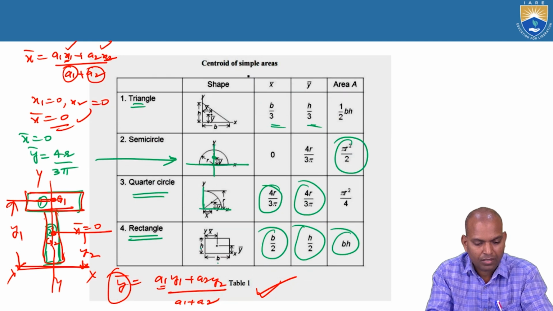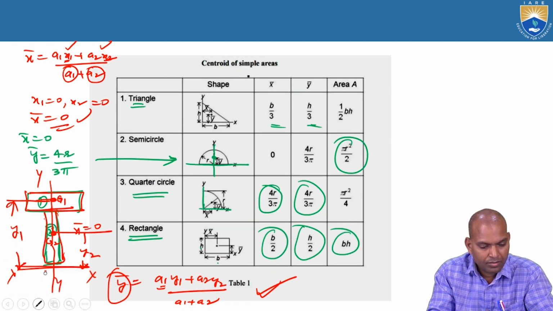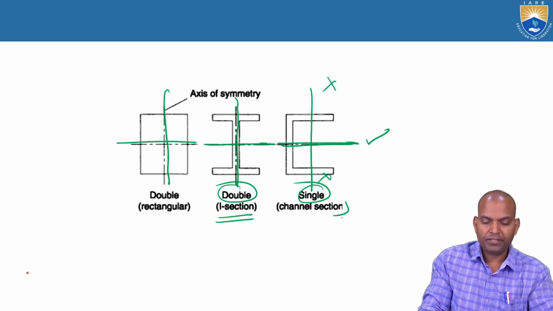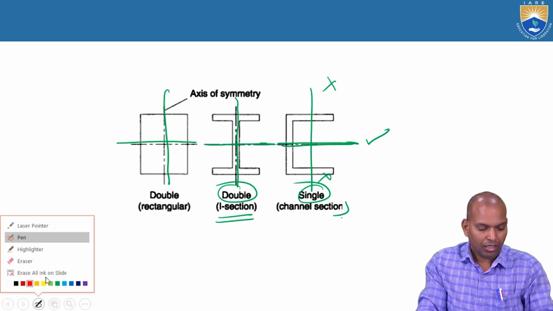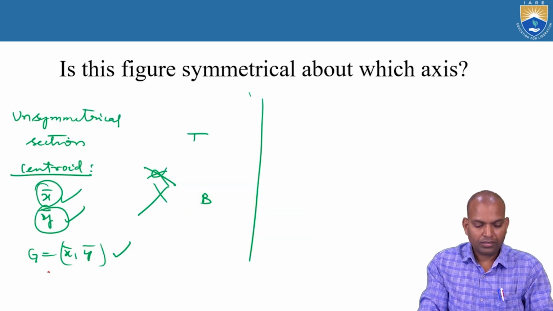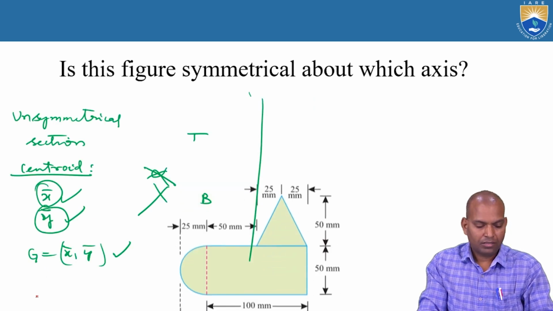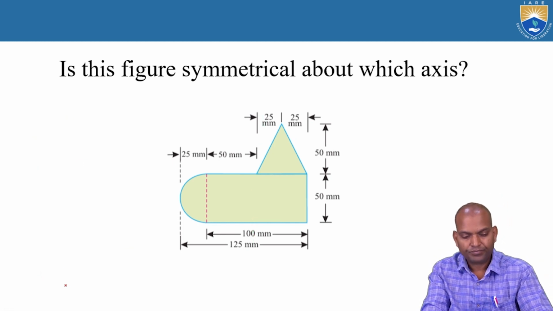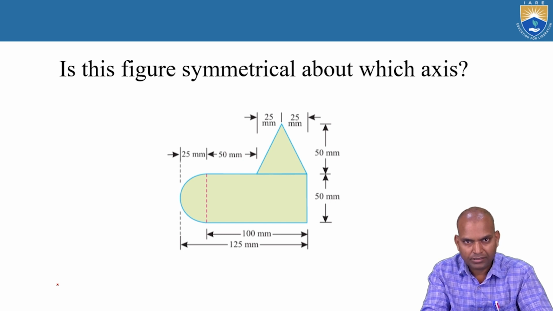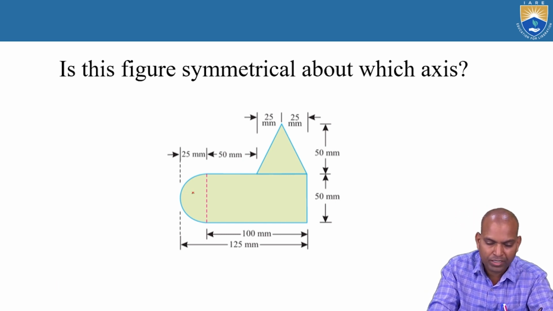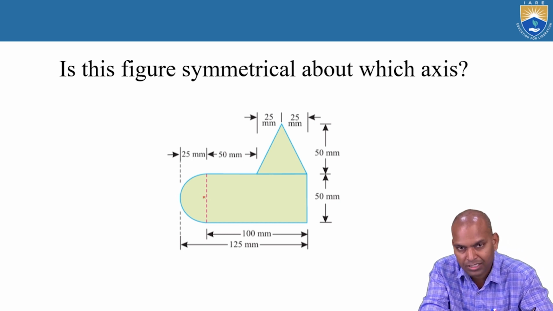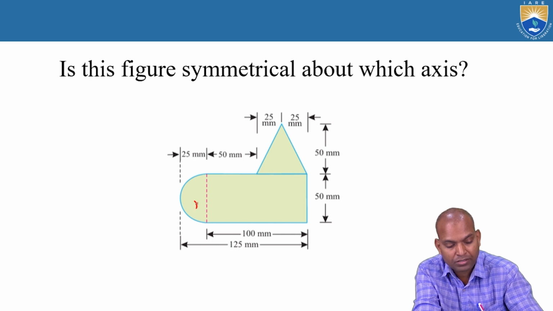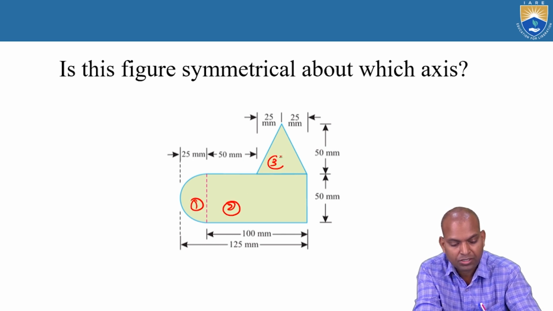Now, another thing is the axis of symmetry we have studied. If you want to calculate the centroid, the definition terminology is not a problem, but we can understand how to calculate the centroid of this section. Here this complete geometry is divided into 3 parts: section 1, section 2 and section 3.